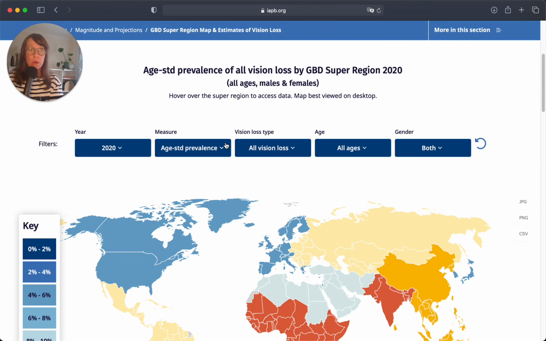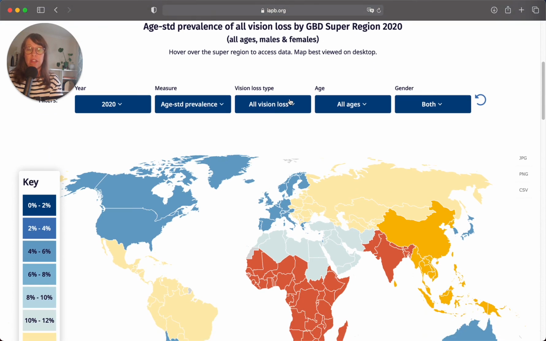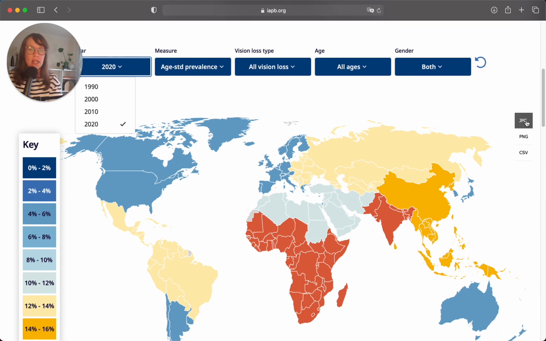It's also possible to view this data for each category of vision loss, as I said: blindness, moderate to severe, mild, or uncorrected presbyopia. And you could also look by gender individually. You could also view the same type of data over the years to track progress. And if you would like to download any of these charts, you can just click on the JPEG or the PNG for an image, or a CSV file for a table view.